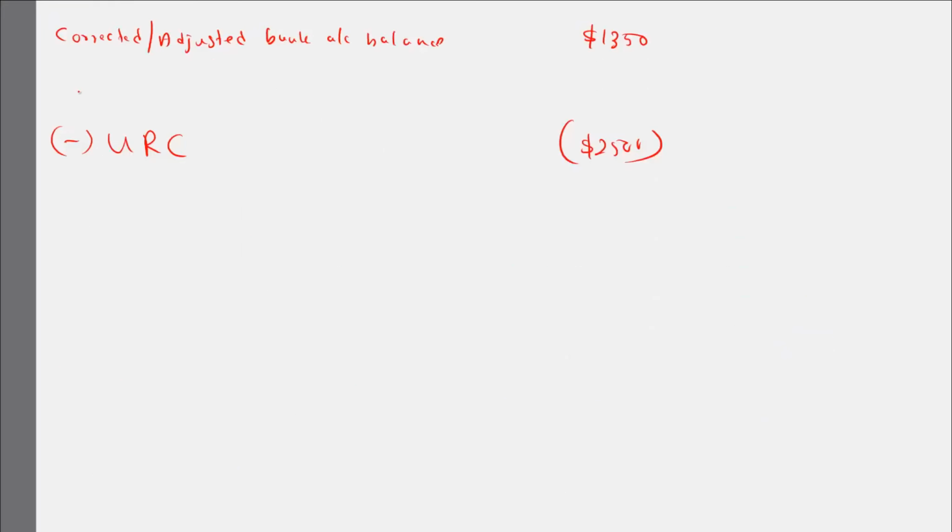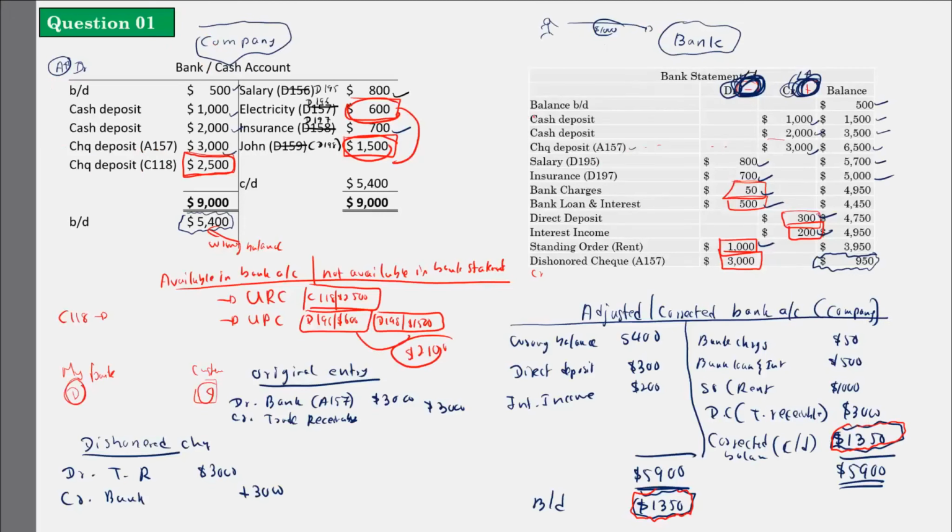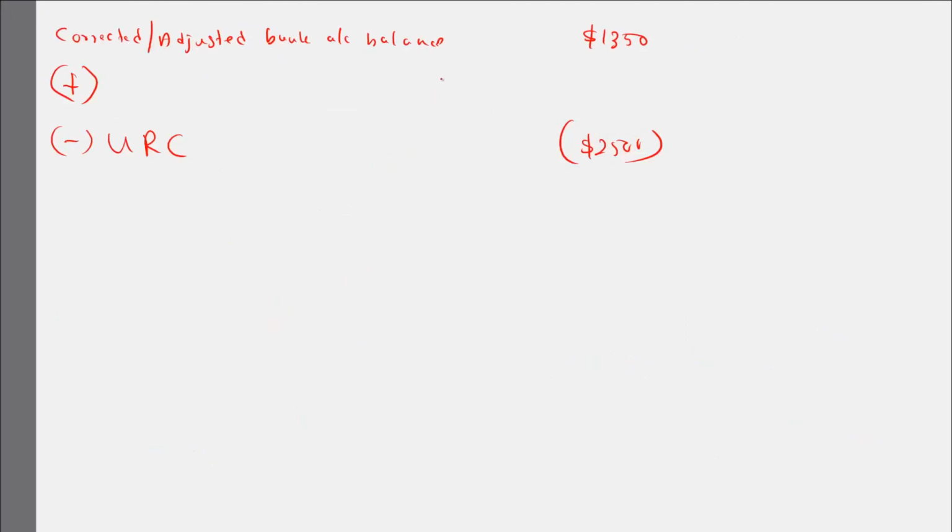So 600 plus 1500, 2100. I'll write the check numbers: D196 unpresented checks, and D198. And the unrealized check, C118.